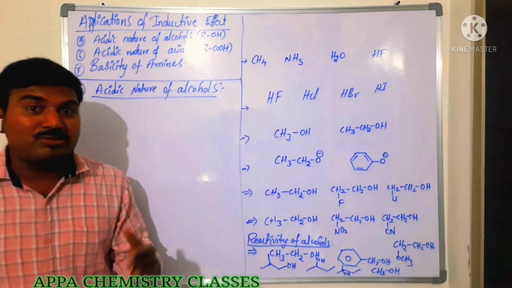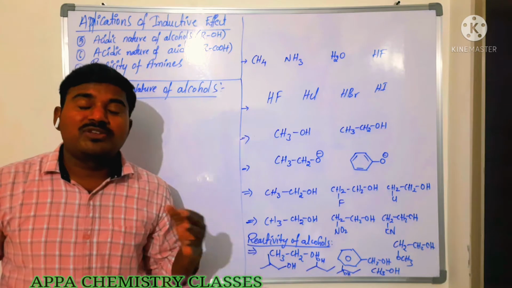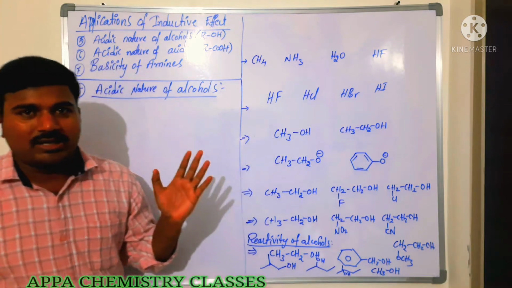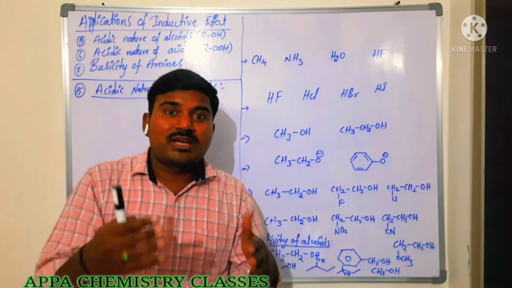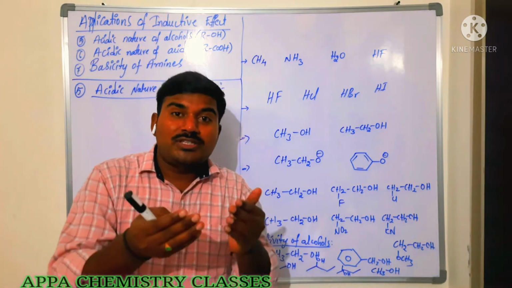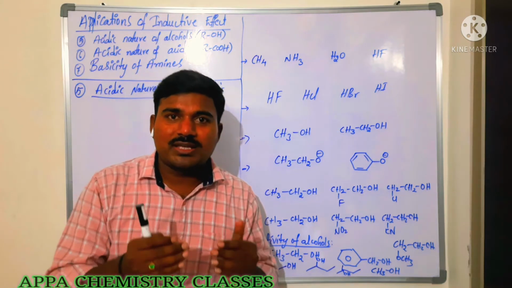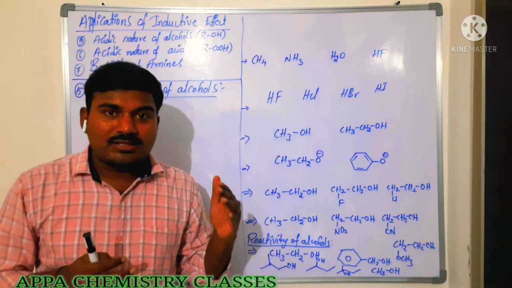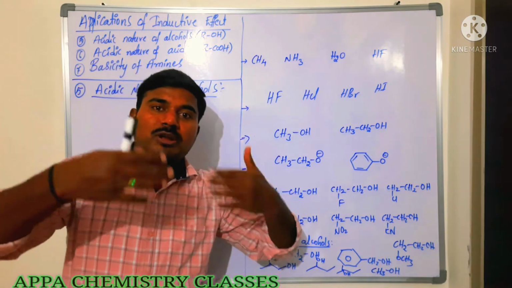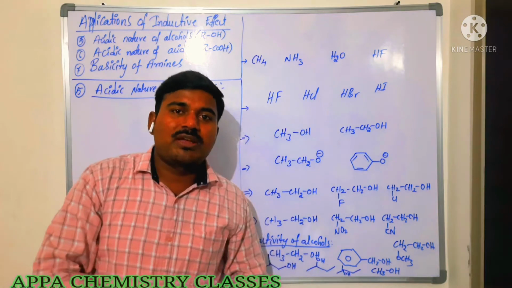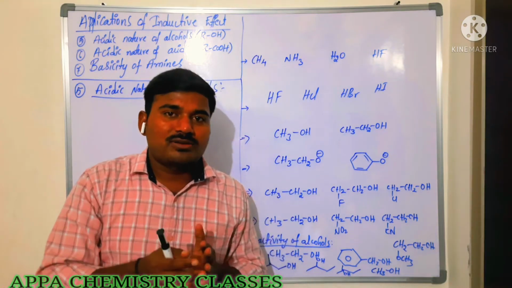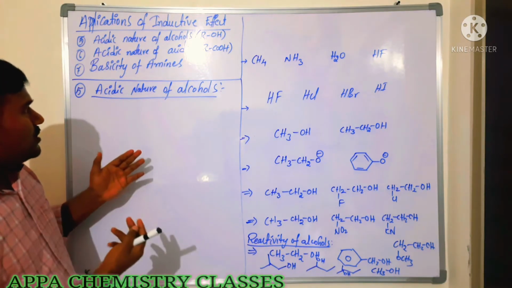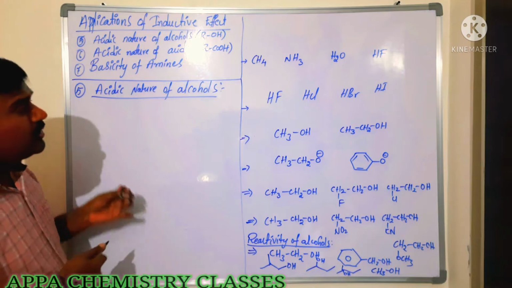So first, what is meant by acid? Acid is nothing but that which can easily donate the H+ ion. That compound is said to be acidic. Which can give a greater number of H+ ions is said to be a stronger acid. Which can give fewer H+ ions in its aqueous solution is said to be a weak acid. A strong acid releases more H+ ions in the aqueous solution, and a weak acid releases fewer H+ ions.